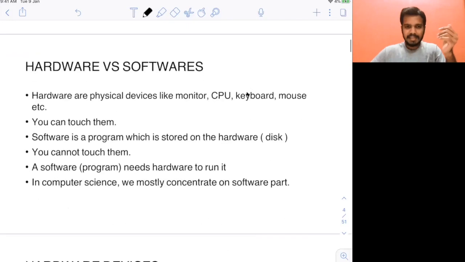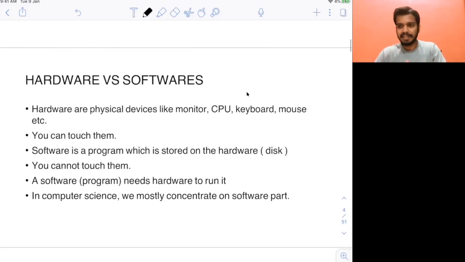Now, first I will start with a very basic assignment. Let's say you do not understand anything in computer science, nothing, not even about computers. Okay, you are using computers, but you do not understand what this mouse is, what this keyboard is. I'll start with the very basics of this.